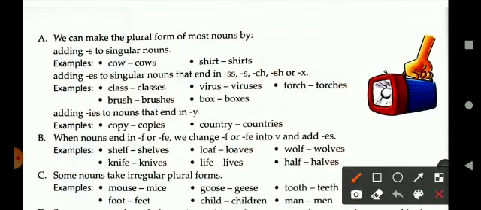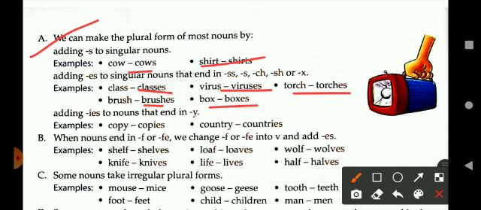So here are some rules to make the plural form. By adding s to nouns like cow, we can make it cows. Shirts. By adding es, we can make plurals like class, classes, brush, brushes, virus, viruses, torch, torches, box becomes boxes.